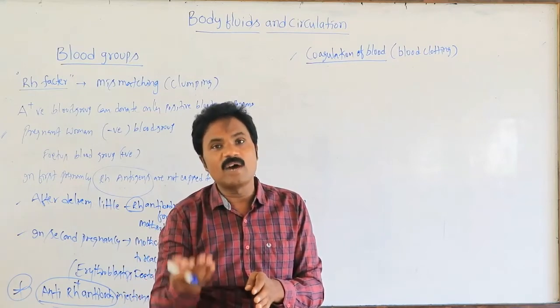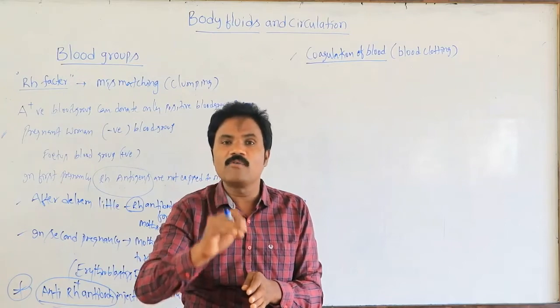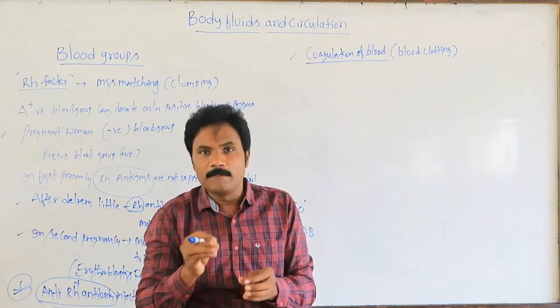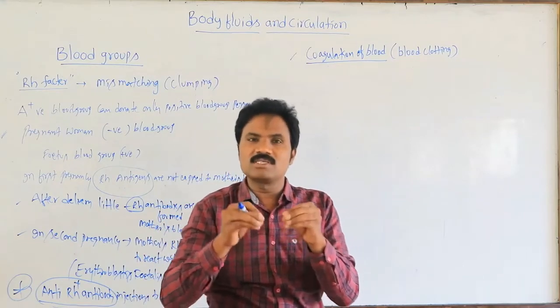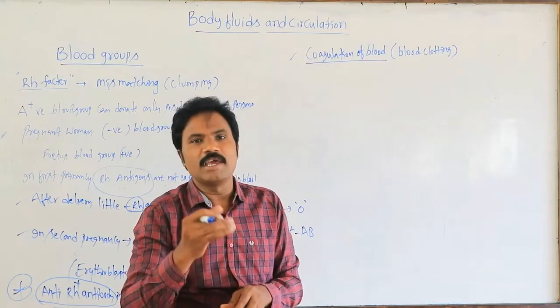What happens after an injury? Why does the blood clot at the place where the injury occurs, the site of the body where we get injured?